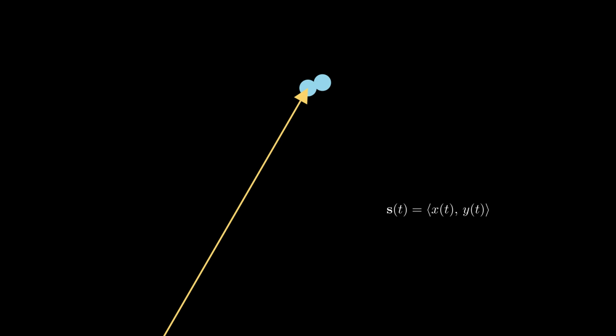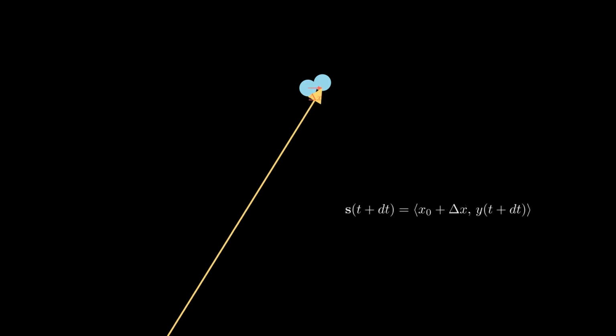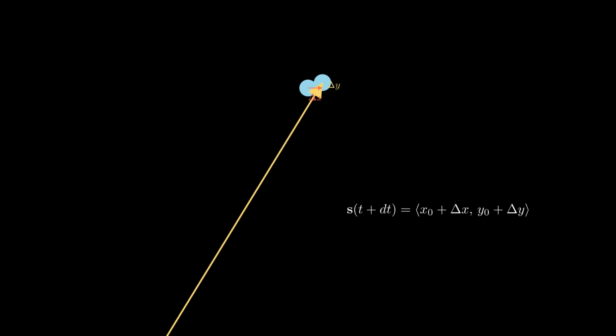At the very next moment, which is time plus an infinitesimal amount of time, dt, we would have walked a very small nudge to the right and another small nudge upwards, and where we are now is the position that is right next to where we were at the very beginning. And if you remember from calculus, any two points that are touching one another in space can be thought of as a straight line.